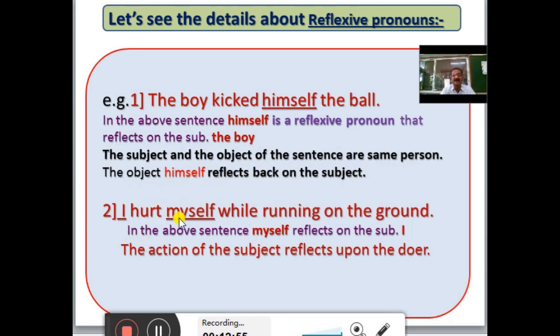Second sentence, I hurt myself while running on the road. In the above sentence, myself reflects on the subject I. The action of the subject reflects upon the doer.